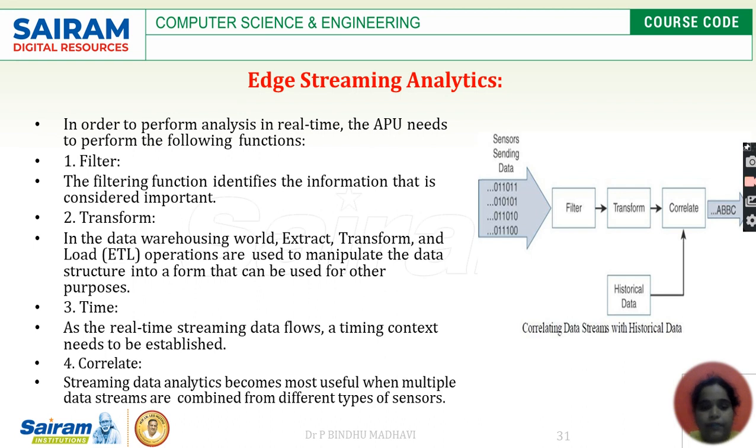Filtering, so in the name itself it is there. Here the data stream generated by these smart devices is in a large volume, and only the relevant data will be considered. The filtering function defines the information which is considerably important, so that important information will be processed. A lot of data will be generated by the IoT devices, and through filtering, whichever is important only we will consider to process.